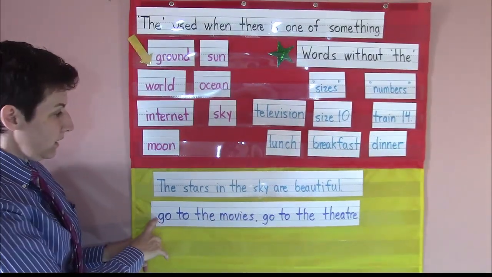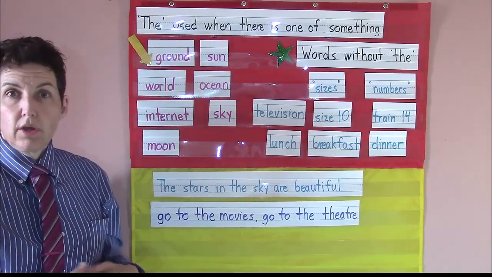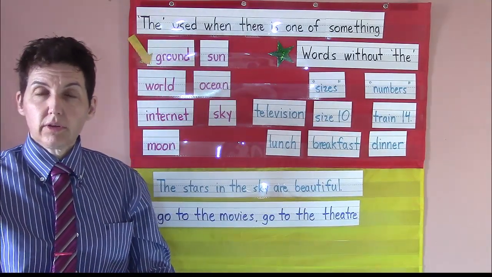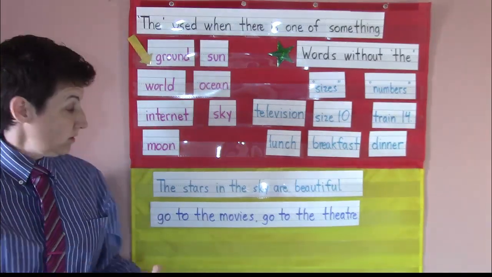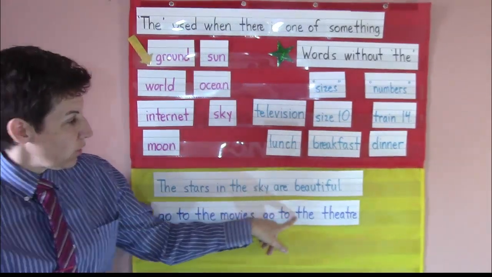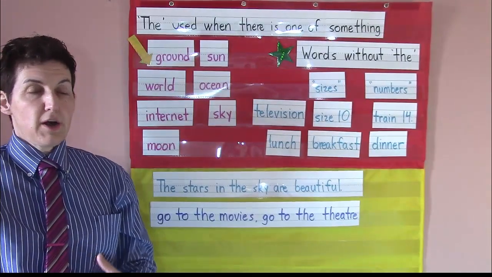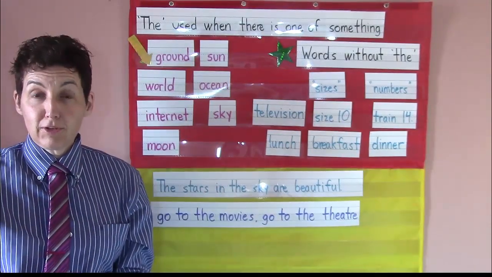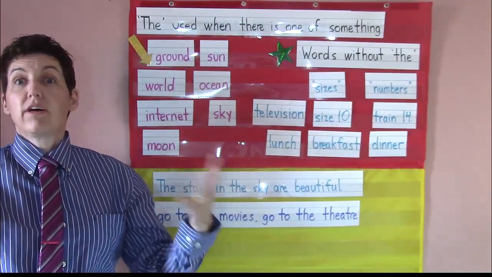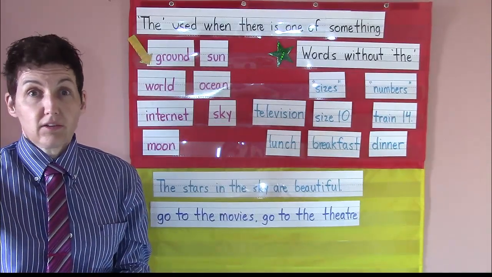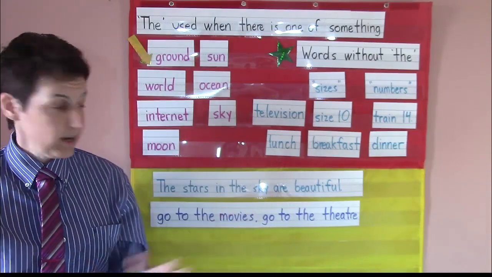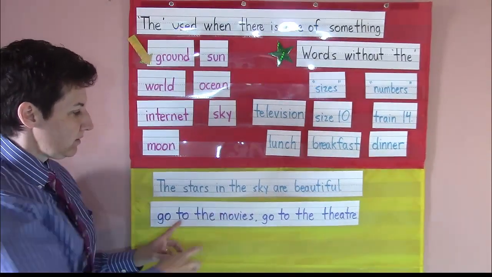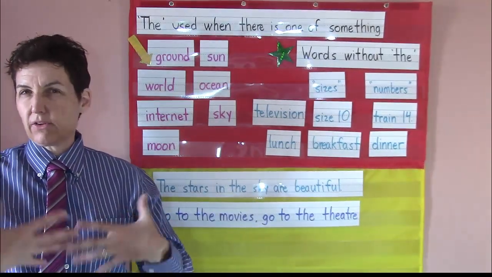So we say, we go to the movies. Or in British English, I believe you say, you go to the cinema. Either one is correct. Finally, we go to the theater. If you like to see plays, you go to the theater. That's just how we say it. I don't know why, because there's more than one theater, right? But when we speak of this in this way, we're speaking of it very generally.